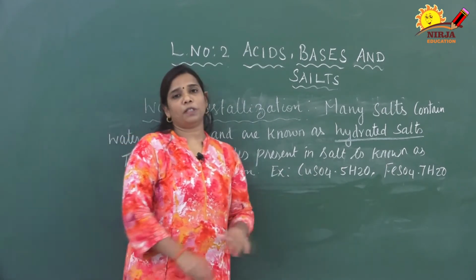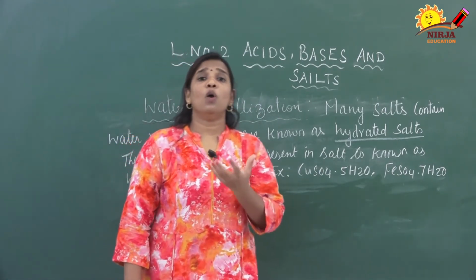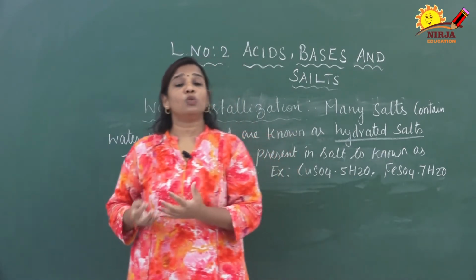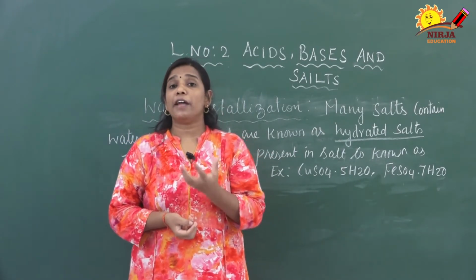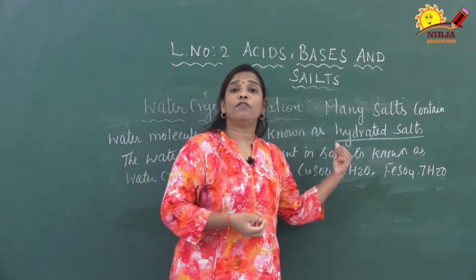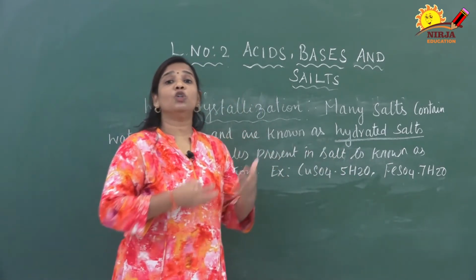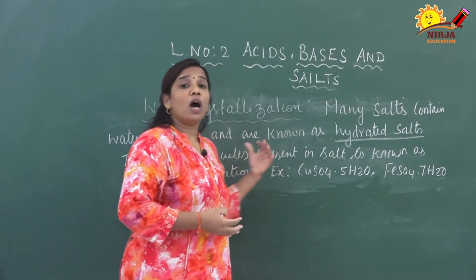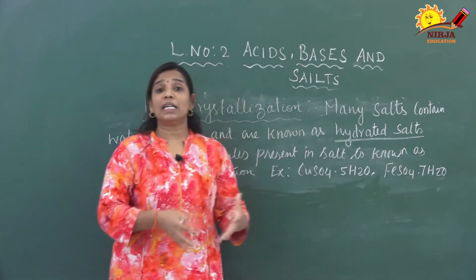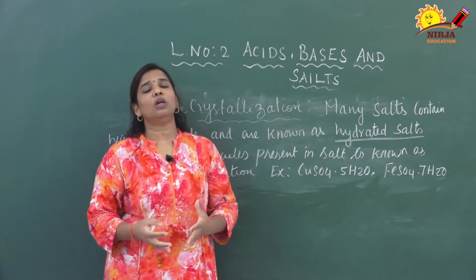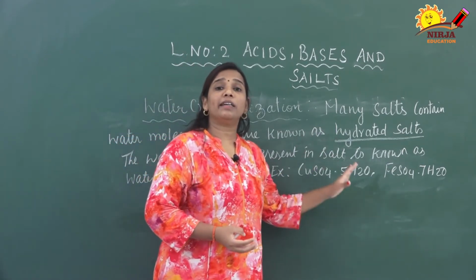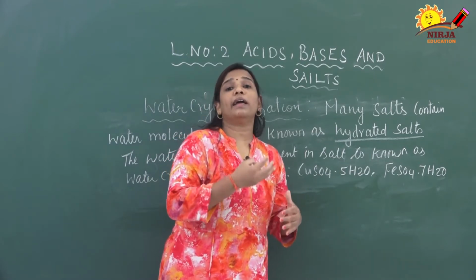First I am taking copper sulphate. Copper sulphate is normally white in color. When we add water, CuSO4.5H2O is a blue color substance. So what is the color of hydrated copper sulphate? Blue color. When we heat copper sulphate pentahydrate, it is converted into copper sulphate plus water. So hydrated copper sulphate is converted into unhydrated one. The bluish color is changed into white or greyish white color. So when we heat the hydrated salt, it is converted into the unhydrated one, right.